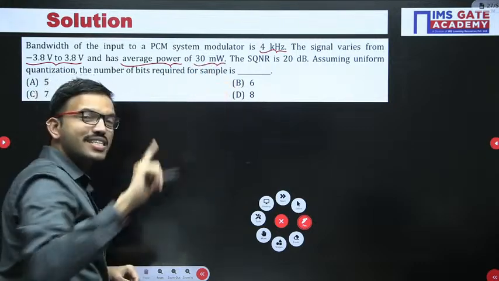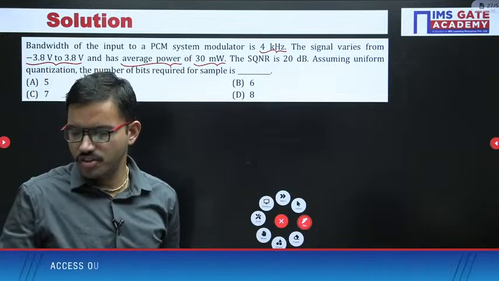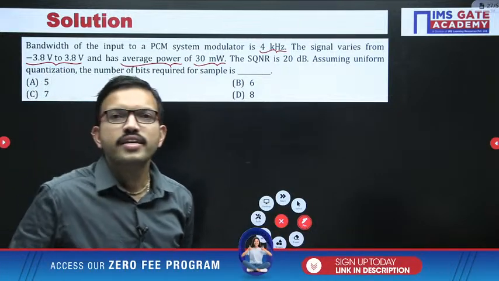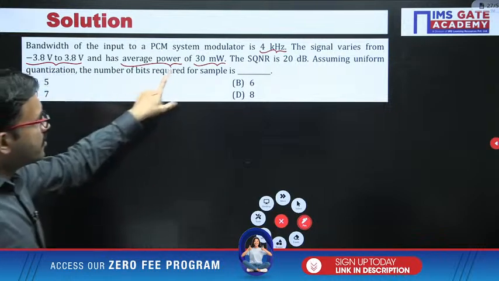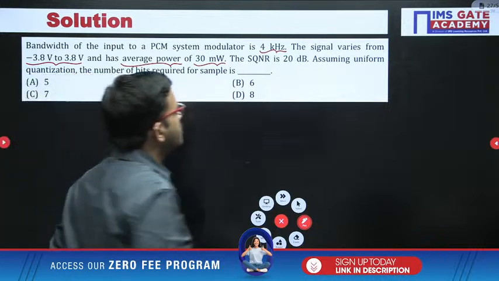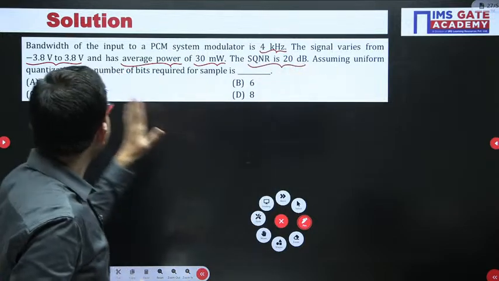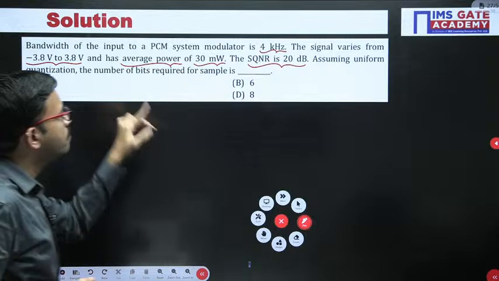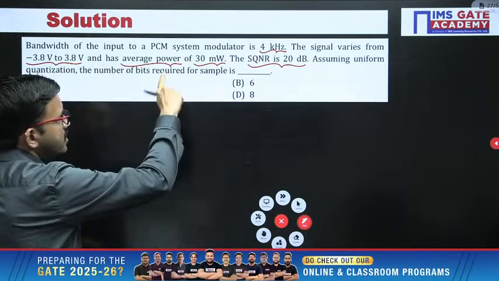So signal power they have given is 30 milliwatt. Very good, Ricky. Signal power is 30 milliwatt, and signal to quantization noise ratio is 20 decibels. Assume uniform quantization, find the number of bits required per sample. So in this question you have the signal power.